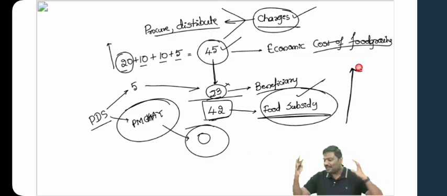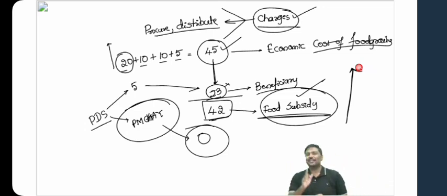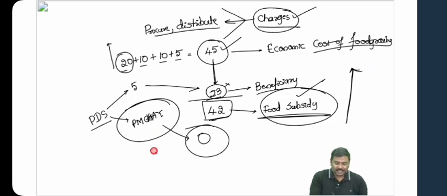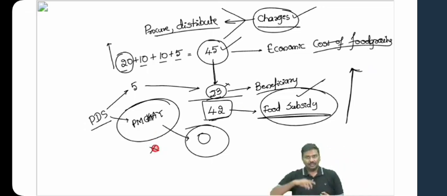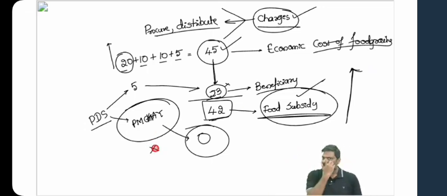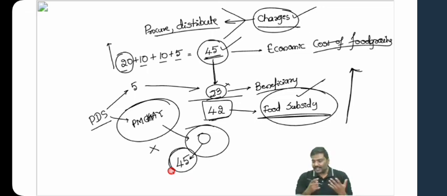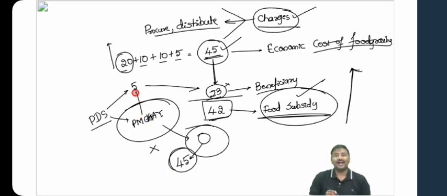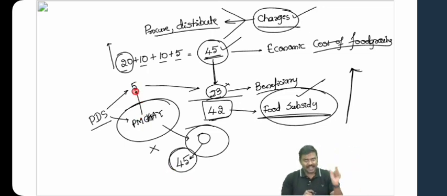Now look at the beauty of the policy followed by the government. For this year, the government said, we will not have Pradhan Mantri Garib Kalyan Anna Yojana. Take the same number and think of this: let's say 45 rupees worth of food grain is provided free of cost. Rather, what I will do is subsume Pradhan Mantri Garib Kalyan Anna Yojana under the National Food Security Act, NFSA.